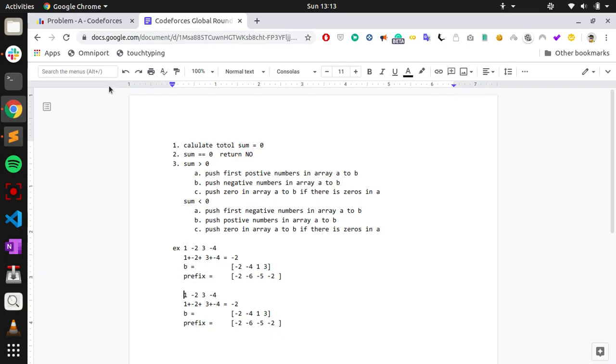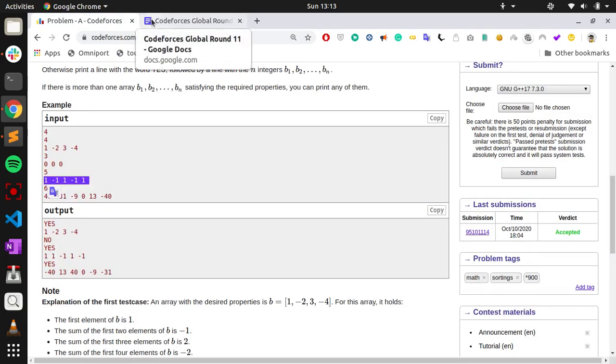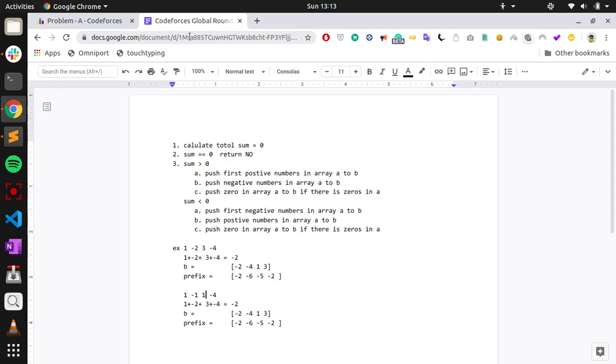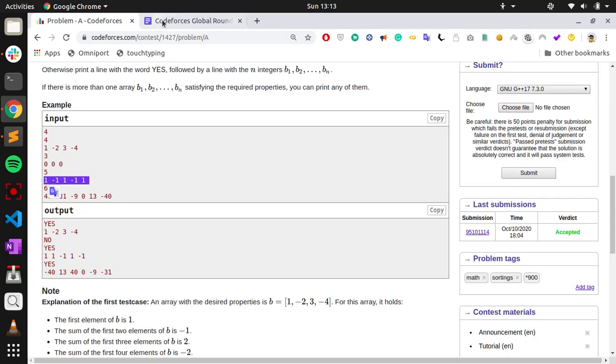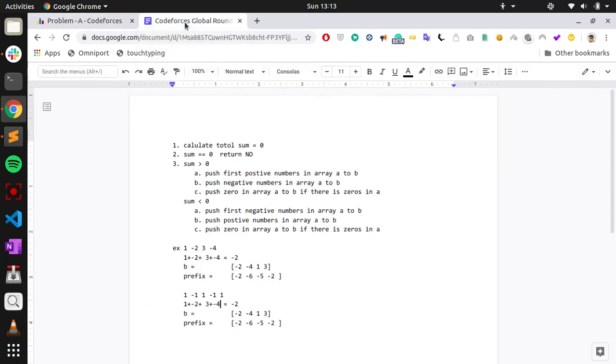So here the prefix sum is 1, minus 1, 1, minus 1, 1. So array B will be, the sum will be, there are 3 ones and 2 minus 1s, so eventually the sum is 1. Since the sum is greater than 0, we'll first push the positive numbers. So here it is 1, then we'll push 1, then 1, then minus 1, then minus 1.